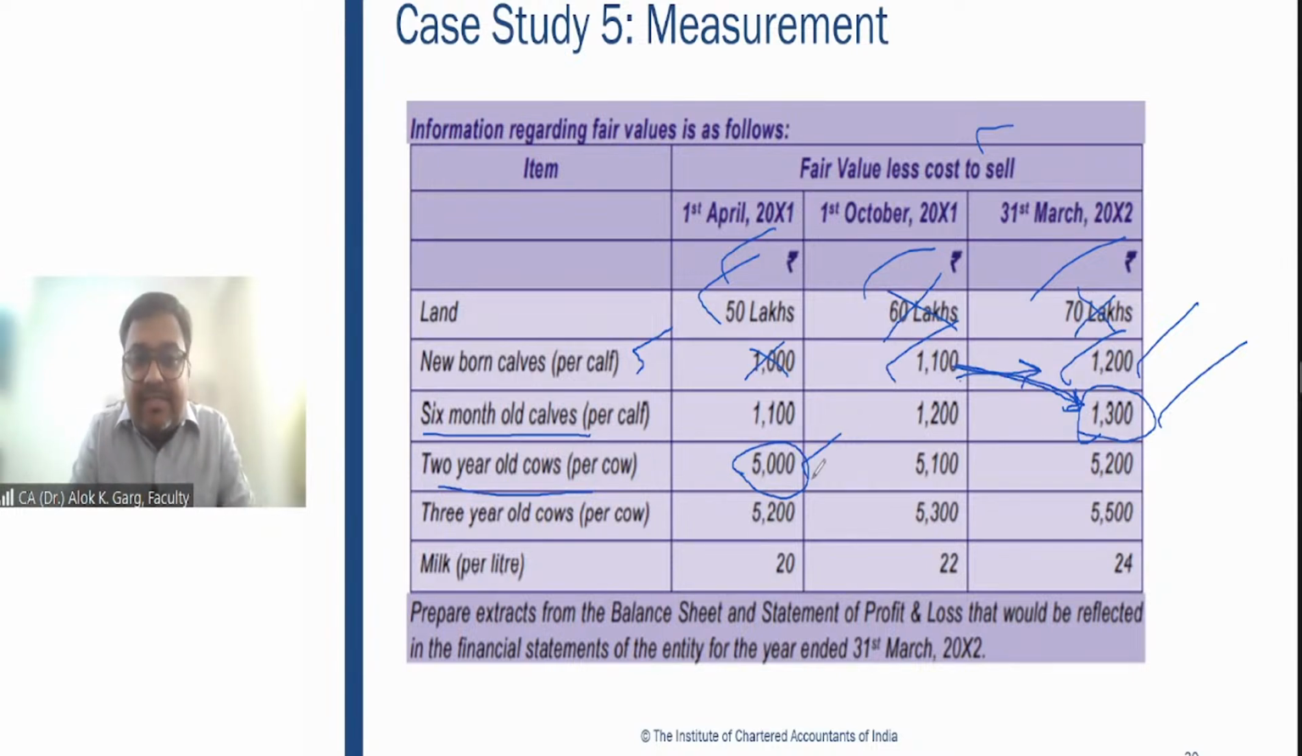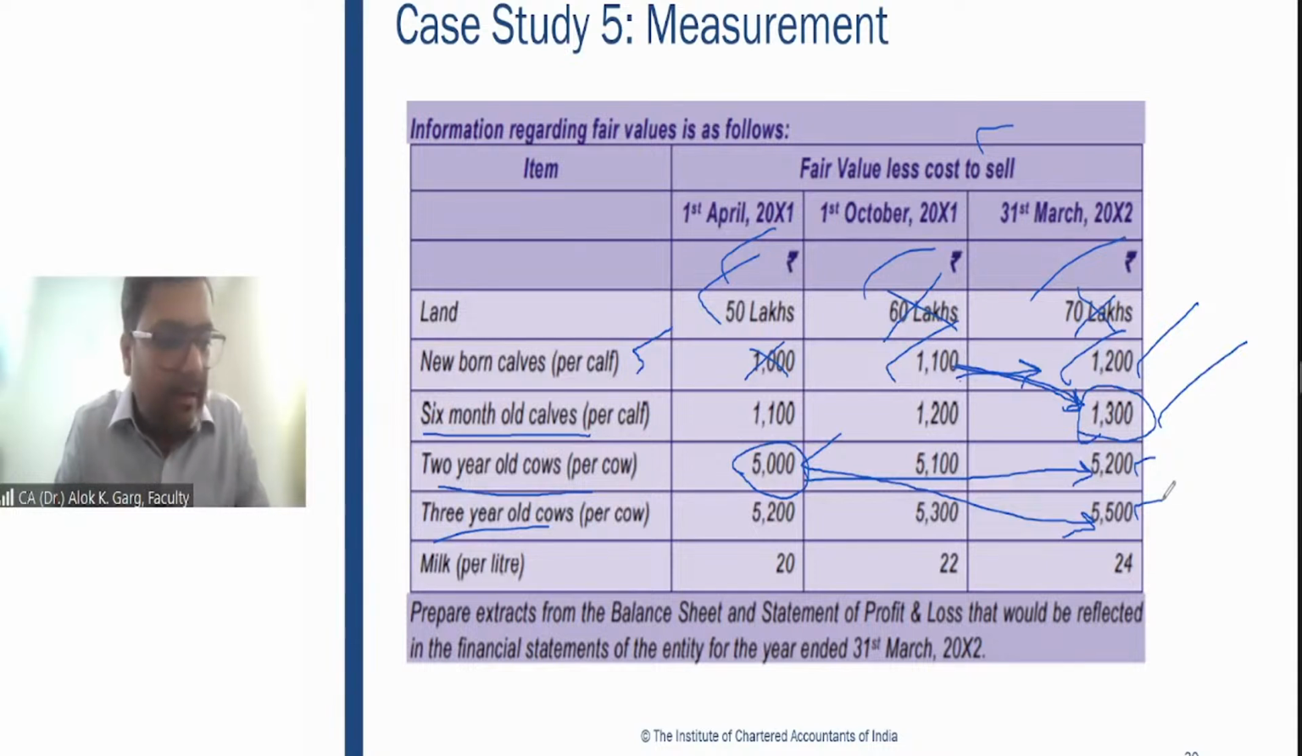But the same 2-year-old cow's value has become 5,200. Means for the same 2-year-old cows, 200 rupee price has been increased. But this is no more 2-year-old. Now it becomes 3-year-old at the end of the reporting date. So from 5,000, it becomes 5,500. So 200 rupee is the price change. 300 rupee is the physical change, biological transformation. Right? Clear?